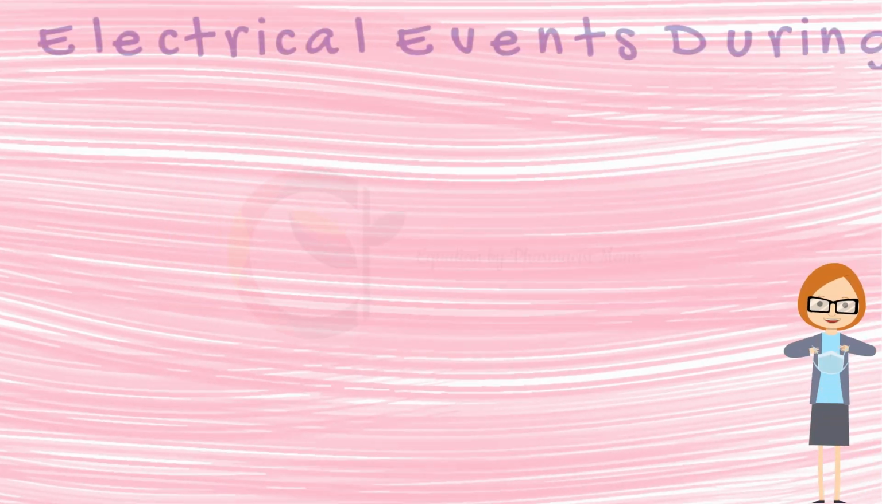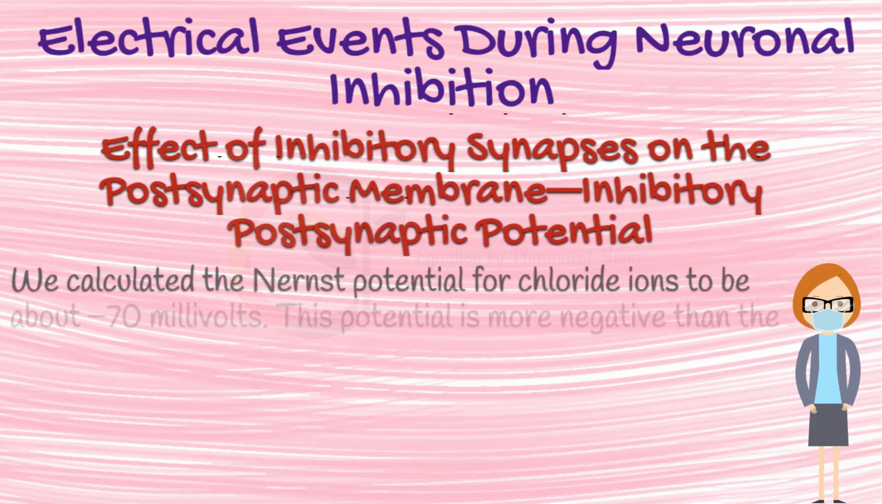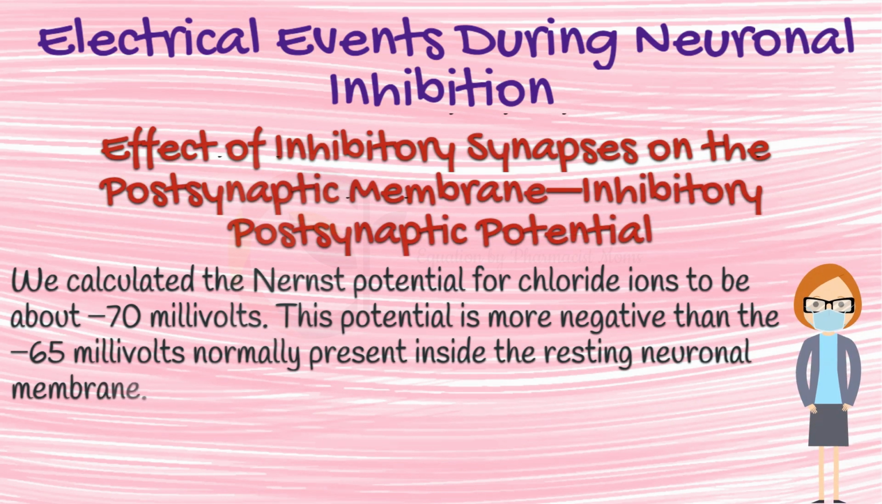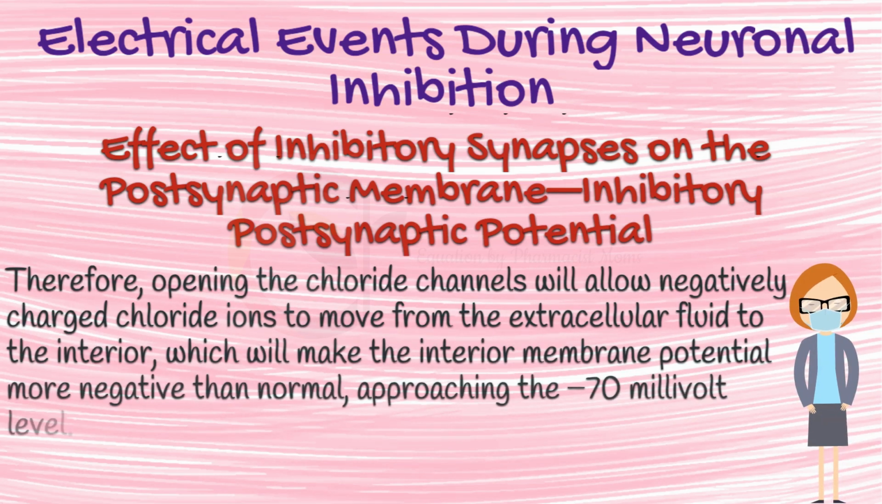Next we will discuss electrical events during neuronal inhibition. What is the effect of inhibitory synapses on the postsynaptic membrane? Let's learn. We calculated the Nernst potential for chloride ions to be about -70 millivolts. This potential is more negative than the -65 millivolts normally present inside the resting neuronal membrane. Therefore, opening the chloride channels will allow negatively charged chloride ions to move from the extracellular fluid to the interior, which will make the interior membrane potential more negative than normal, approaching the -70 millivolt level.